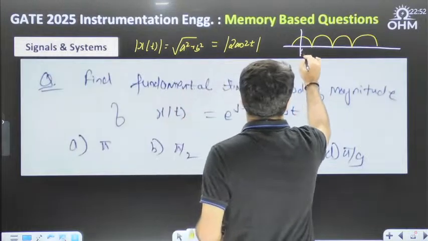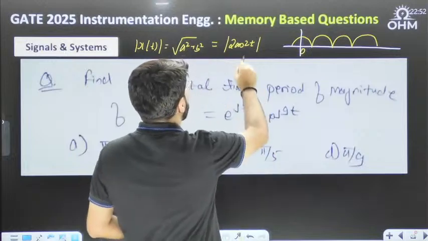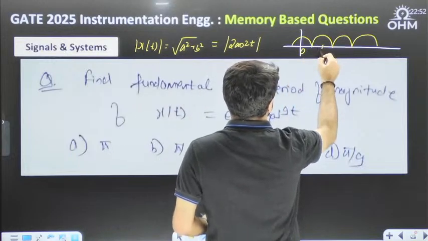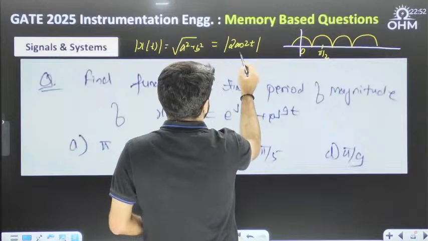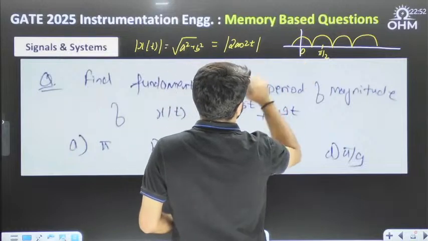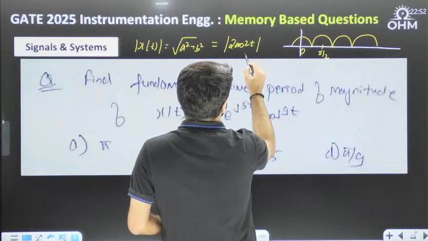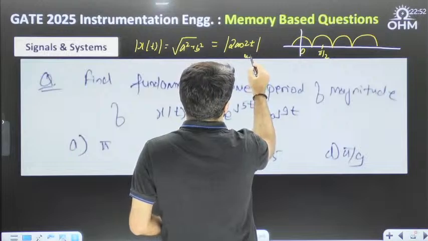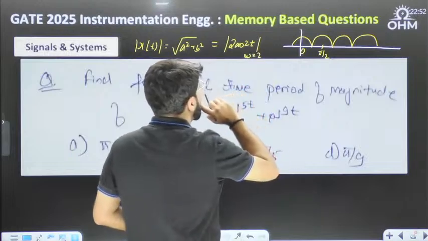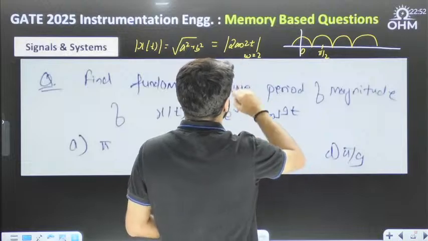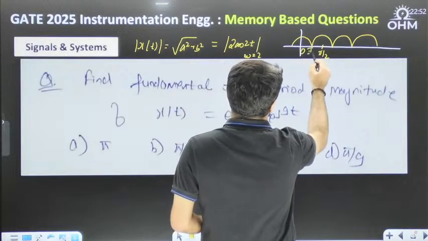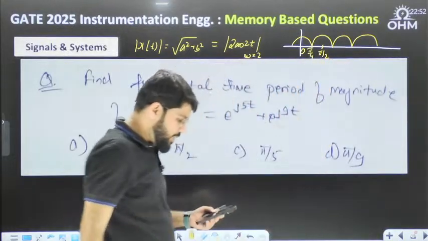Sorry, this becomes 0, and then this becomes pi by 2. Because omega is 2, this is pi by 4, this is pi by 2.